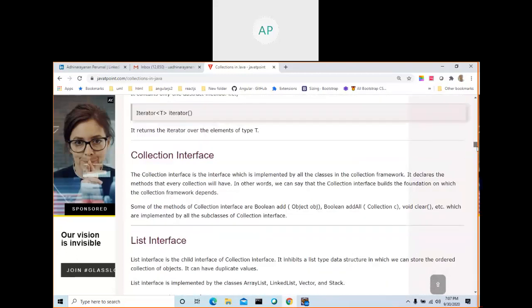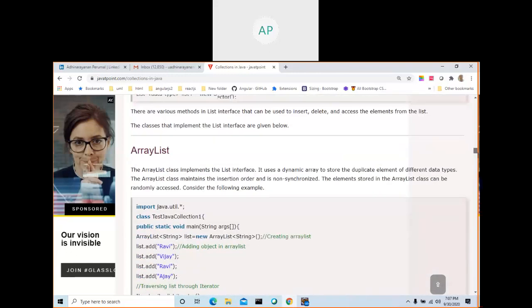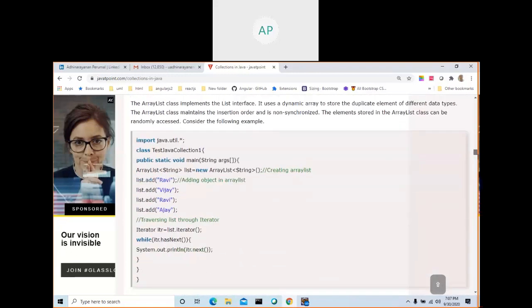Here is one of the examples of ArrayList. We call this a collection. I told you, collection is a class which can handle more than one object. See here, ArrayList, some reference variable. Collection framework contains n number of classes like ArrayList, HashSet, TreeSet, and we are creating objects: ArrayList, some name equals new ArrayList.